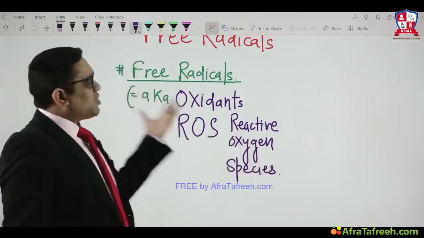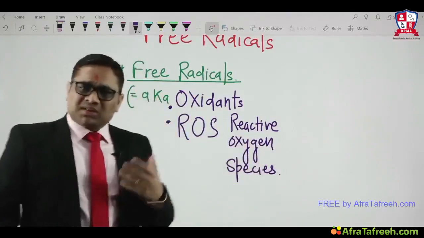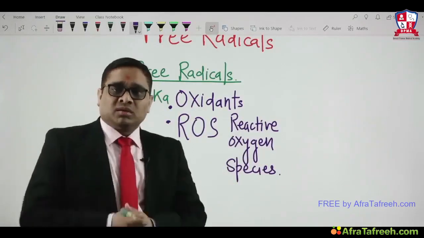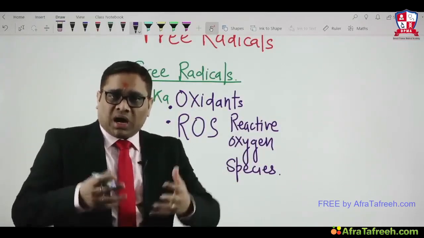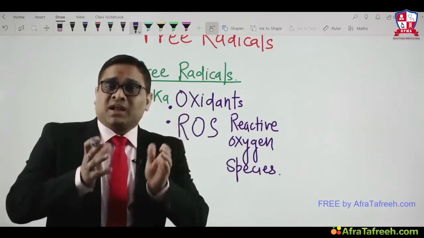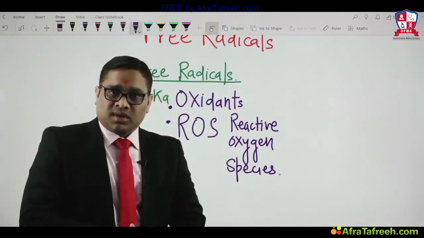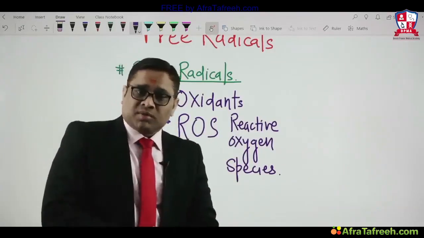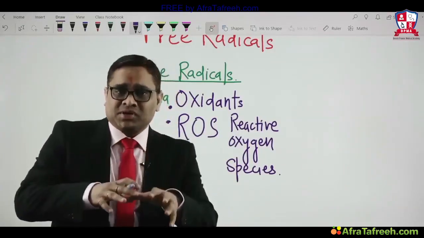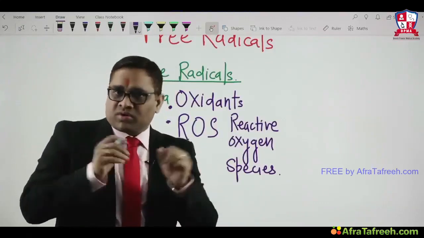Now the question about free radicals: are they normally produced in our human body? Yes, they are normally produced because of incomplete respiration occurring inside the mitochondria, right?